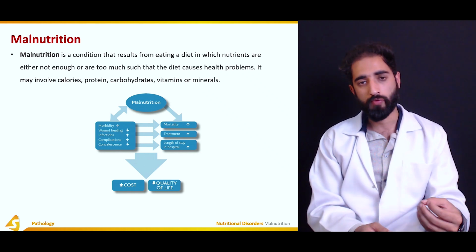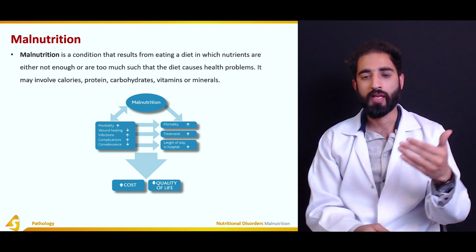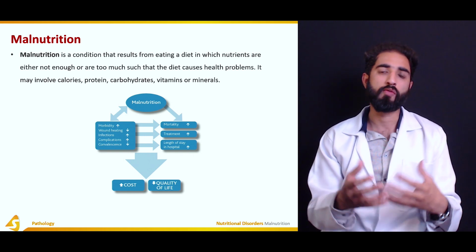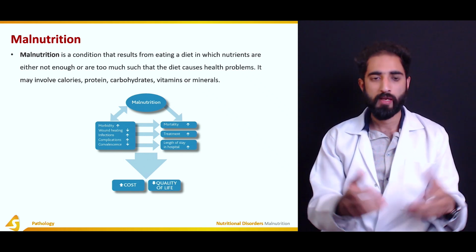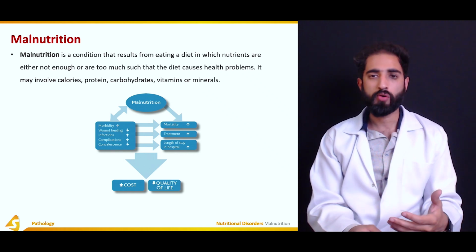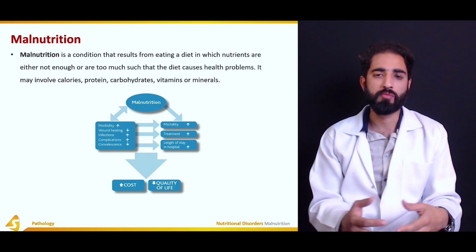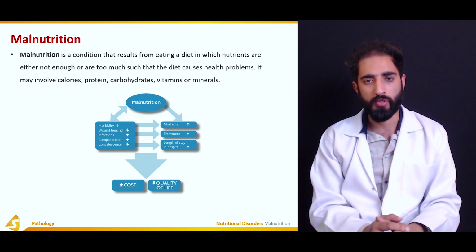So if any type of nutrient, either in excess or deficiency, is resulting in any type of health problem or issue, then that is known as malnutrition. Now, malnutrition may involve calories, proteins, carbohydrates, vitamins, minerals, fats, or any other type of dietary component.